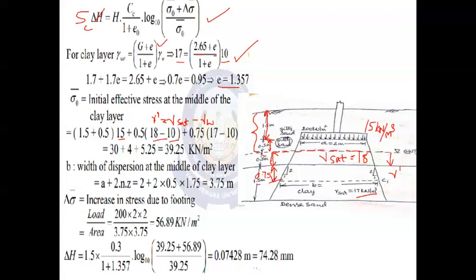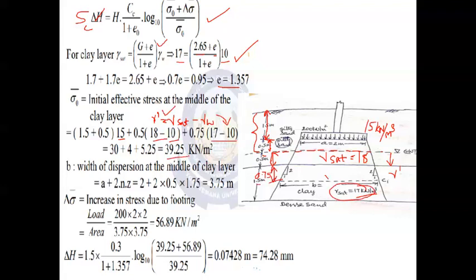0.75 into the saturated unit weight is given here. Saturated unit weight is 17. So 17 minus 10. We are considering the same formula here again. In order to calculate the gamma dash value, gamma dash is equal to gamma saturated minus gamma W. So gamma saturated is 17 and gamma W is 10. So 17 minus 10 into 0.75, the depth. If you simplify further, the answer will be 39.25 kilonewton per meter square.